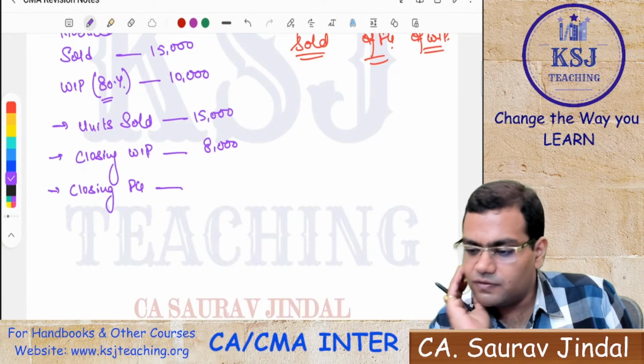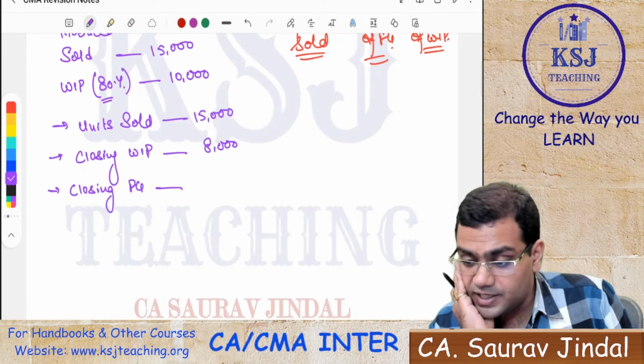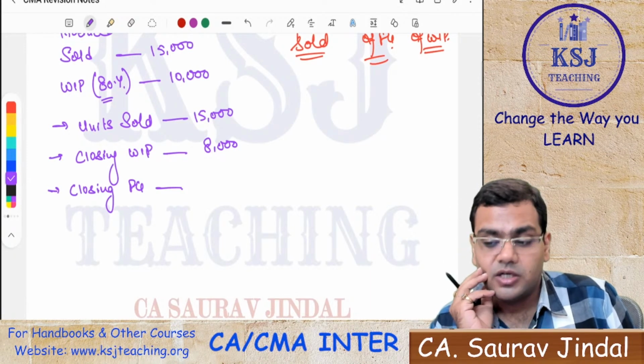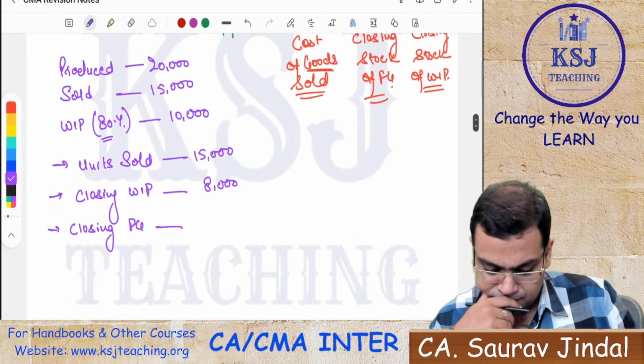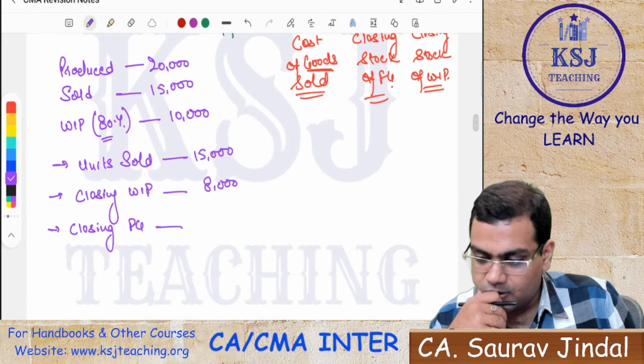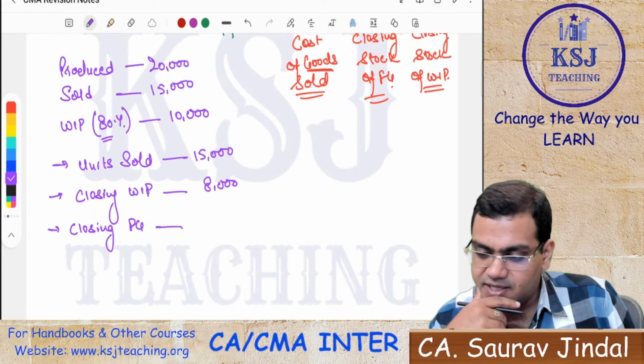Let me know the value of closing FG. Units of, not the value, units of the closing FG. No. 15 minus 8. No, Samriti.